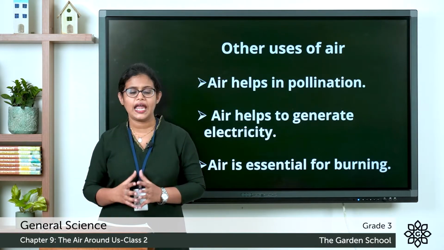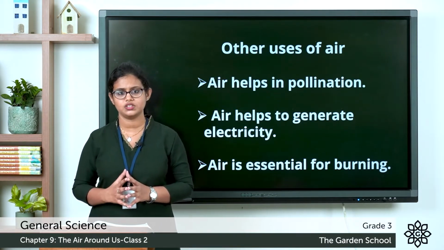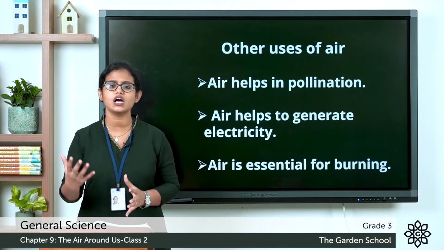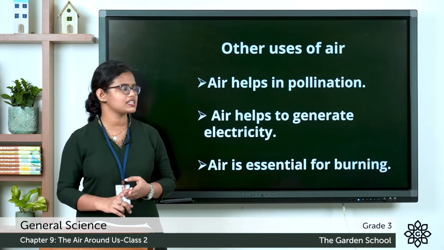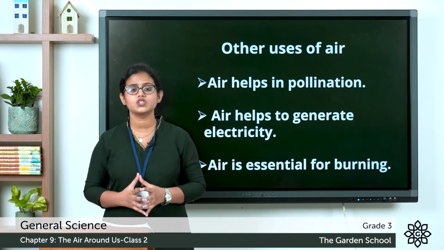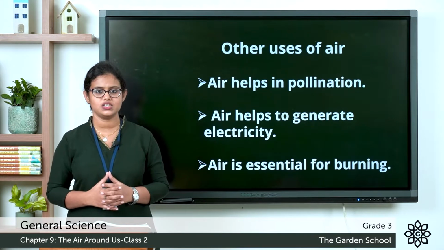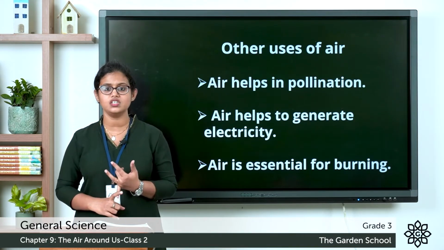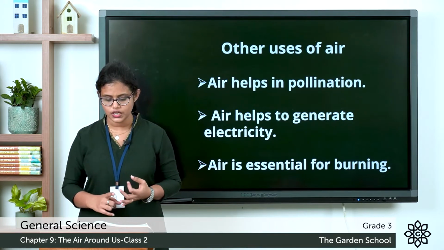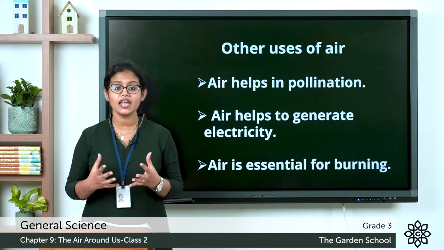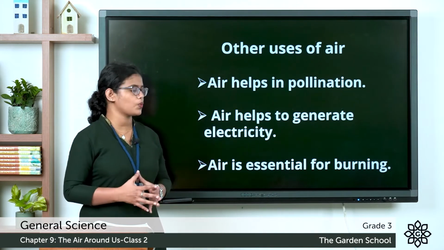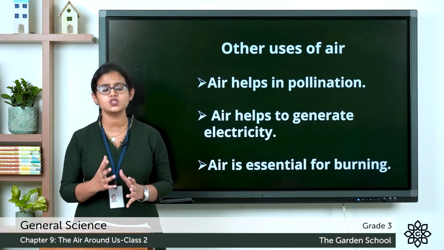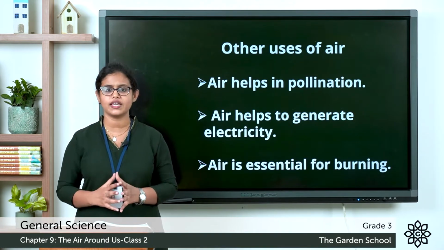First one, air helps in pollination. So pollen grains are carried by wind to different places. Then see the second one, air helps to generate electricity. So wind helps windmills to generate electricity, to pump water, and to grind wheat and corn. Then see the next one. Air is essential for burning. So air is also needed for burning different things.